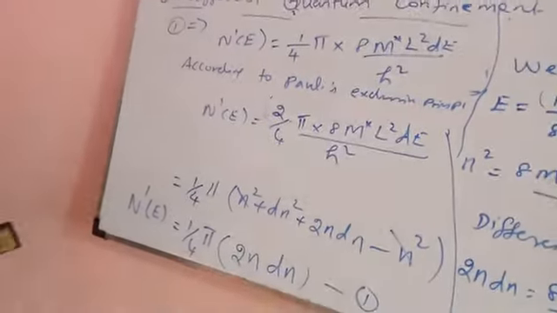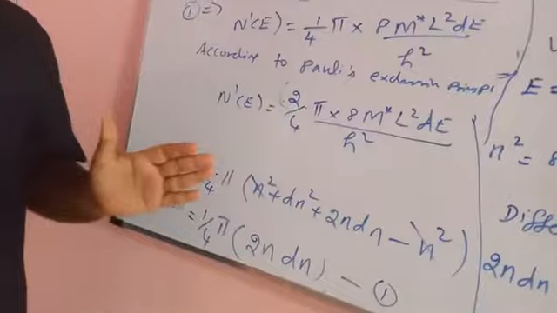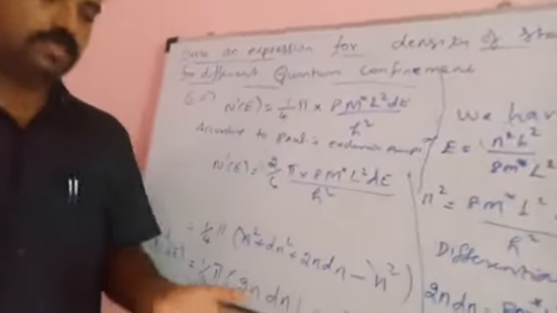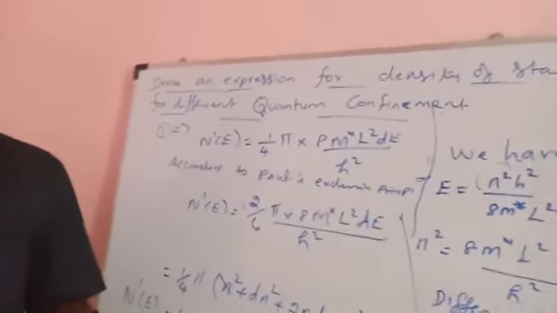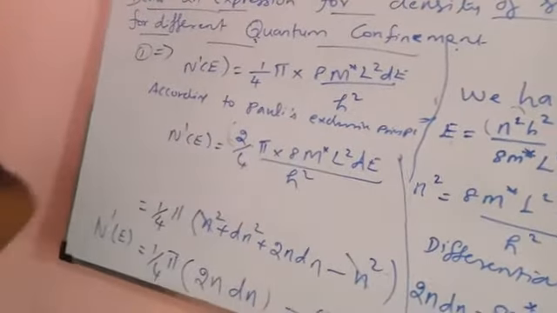So this is the number of energy states lying within the interval E and E plus dE. Now we move to the next.